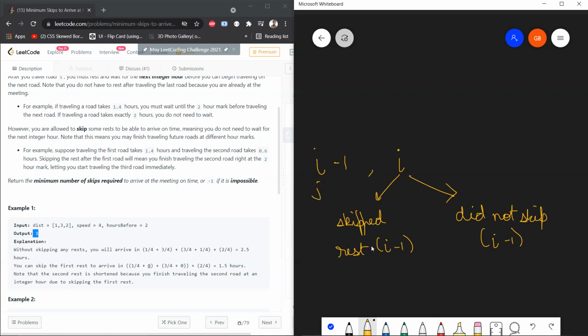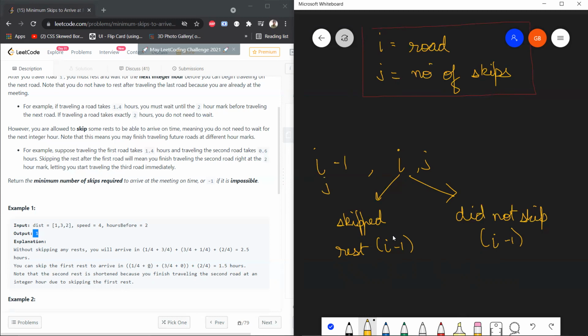Fine. So how will you calculate this current state? This is very easy. Let me say this is j. When you are calculating the I comma jth state over here, let me write the representation. I will represent the road index and j will represent the number of skips. So I have written this over here.